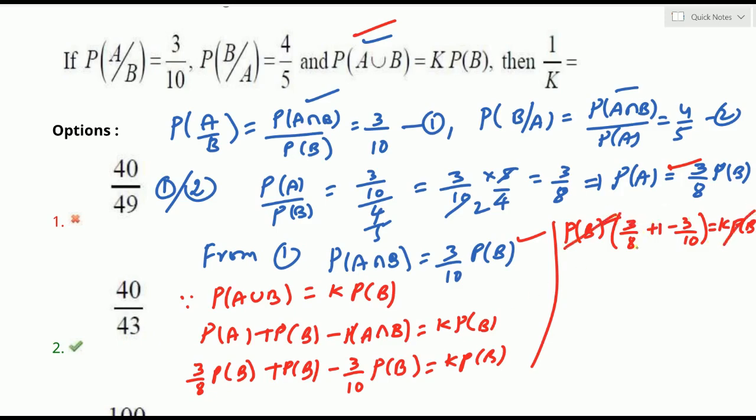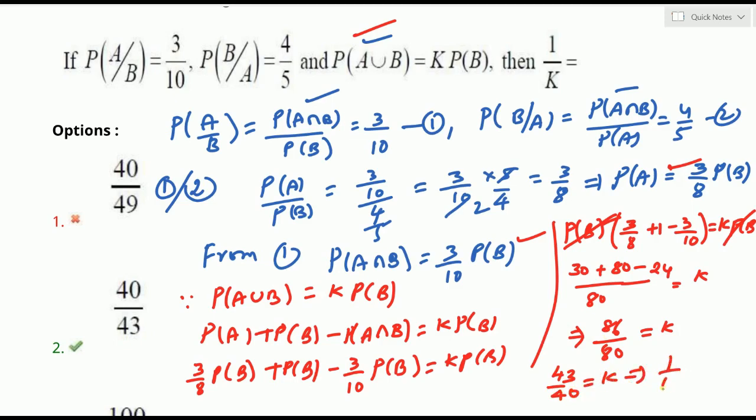Now what is left over? 3/8 plus 1 minus 3/10. LCM is 80. 3 tens are 30, plus 80, minus 8 threes are 24, equals K. Okay? 80 plus 30 minus 24, that is 6, so 80 plus 6 is 86. 86/80 is K. Cancelling by 2, that is 43/40 is K. We want only 1/K, the reverse. 1/K is equal to 40/43, right?